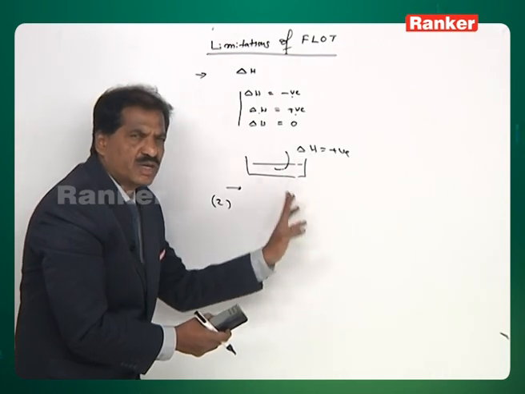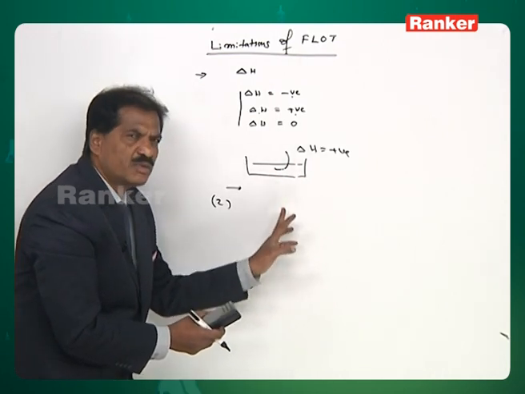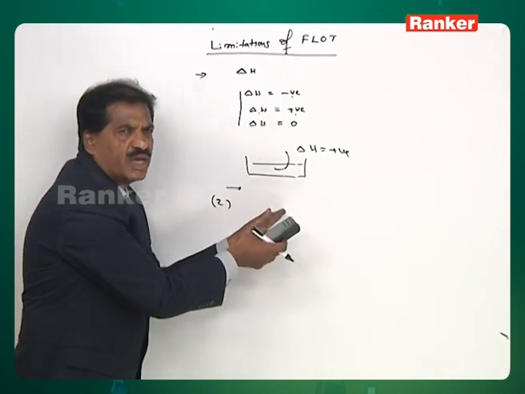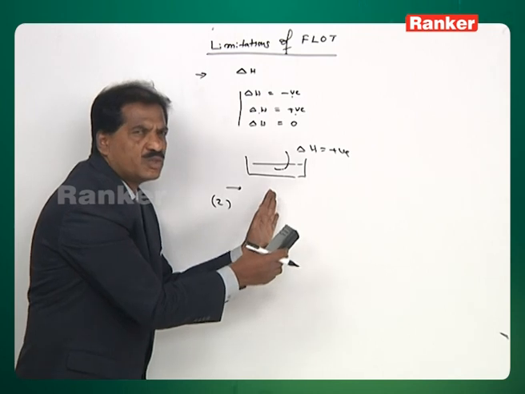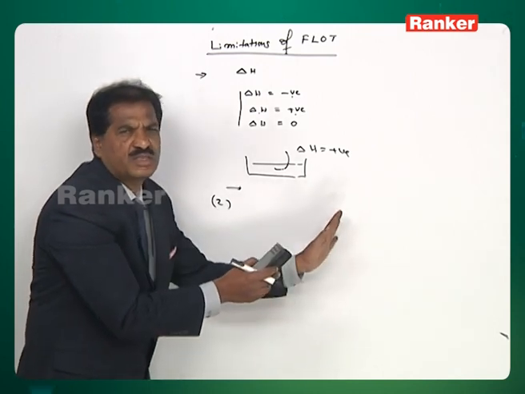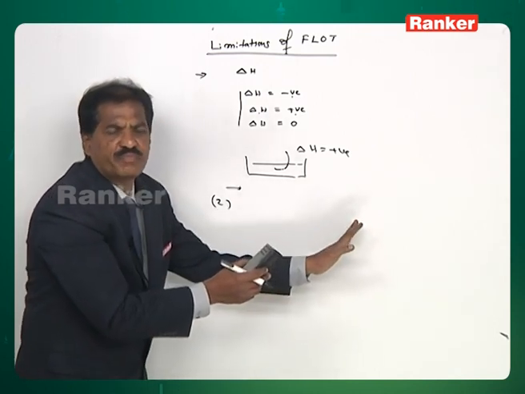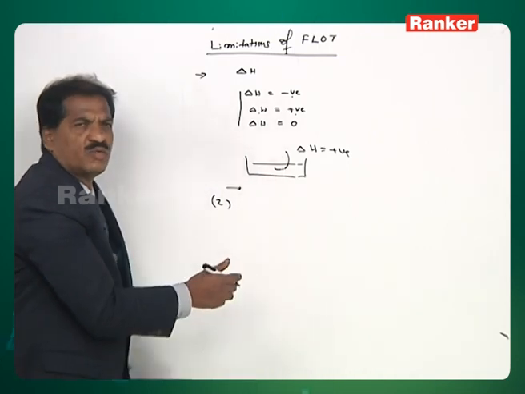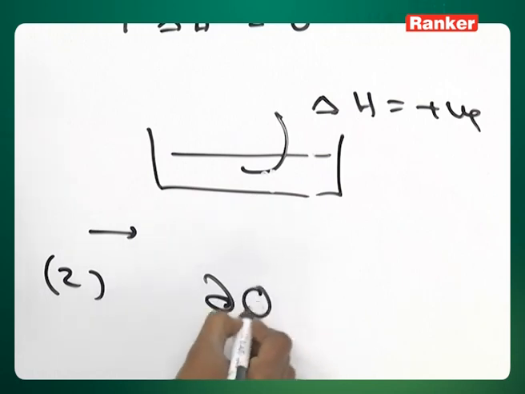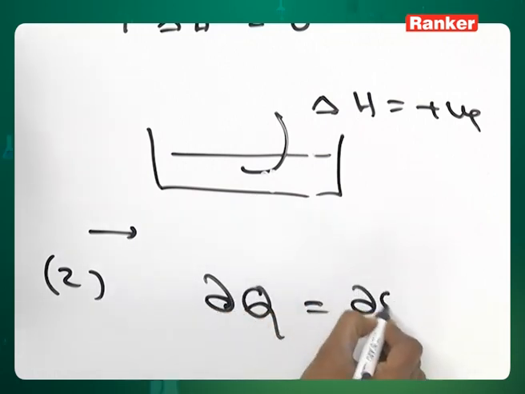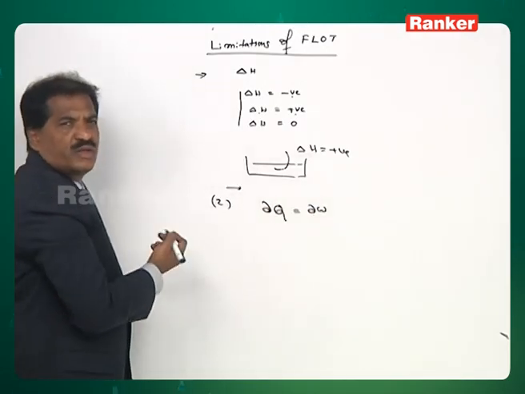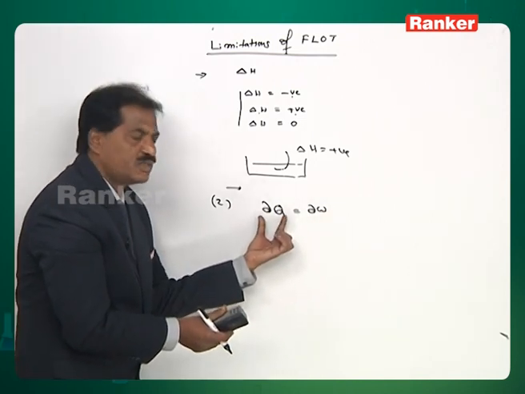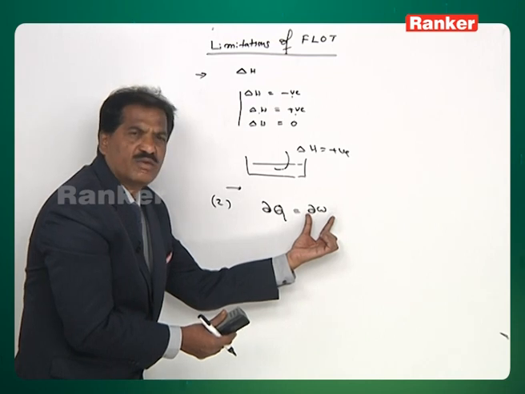According to the first law, in any isothermal process, the heat exchanged with the surroundings is equivalent to the work involved in the system or the surroundings. That means at constant temperature, heat exchange is equal to work involved. That means dQ is equal to dW.